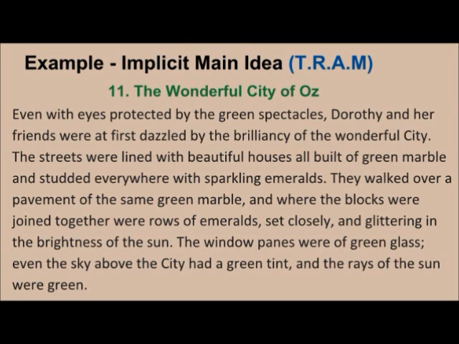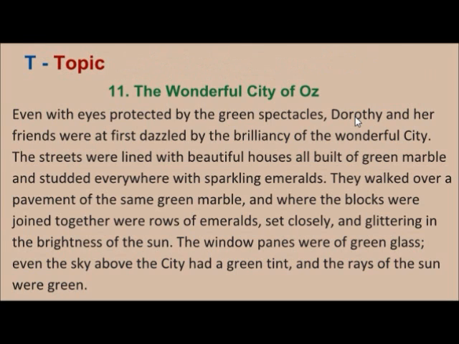So my first step in the TRAM method is the T, which stands for topic. Identify the topic. By viewing the title and the passage, I identify that the topic is the wonderful city of Oz. Okay, so that's the topic, City of Oz. Now, R stands for read important details.